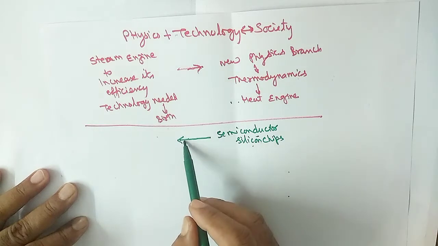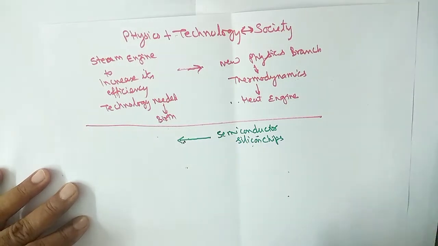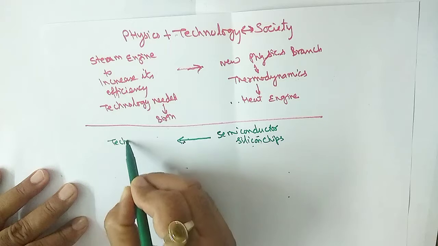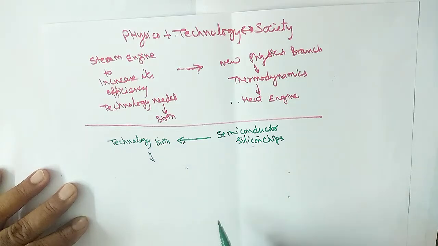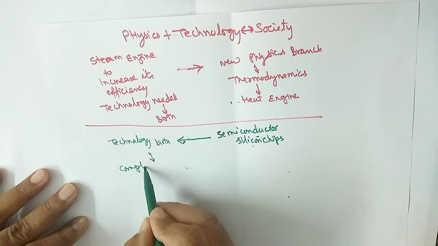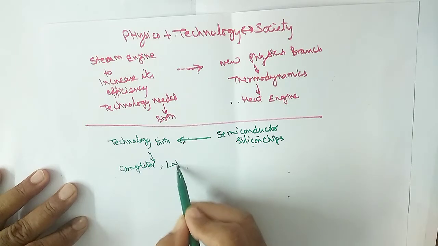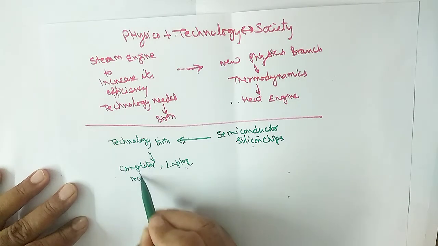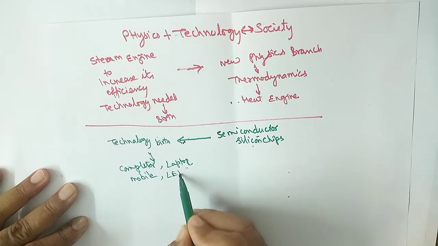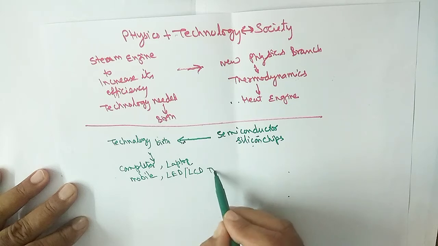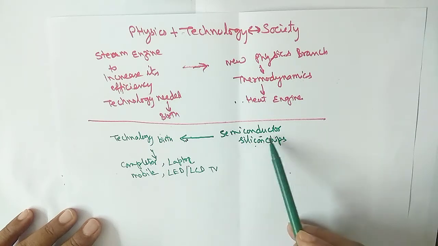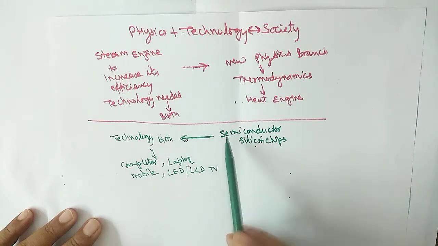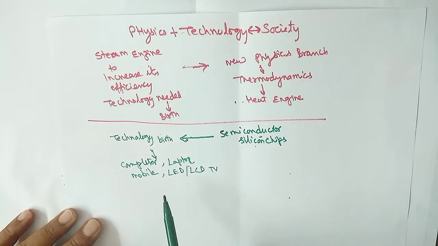From here, you can say, is the technology's birth, and it gives us the computer, laptop, mobile, LED or LCD TVs, etc. So once we had the technology of semiconductors, using that we invented new devices.